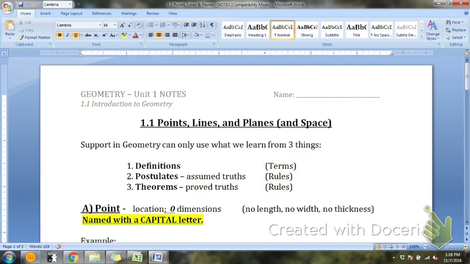The world of geometry. So when I start teaching geometry, I teach it as if you have never heard these words before. What I mean by that is you have never heard the word square. You've never heard the word line. I'm pretending, as you should as well, that you have never ever heard these words. So we're starting from ground zero when we talk about these things.